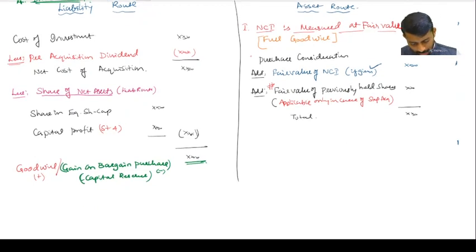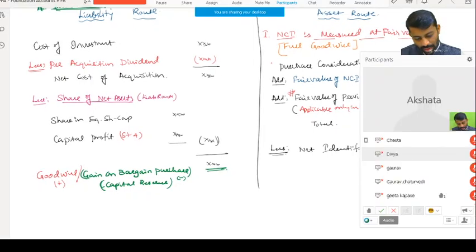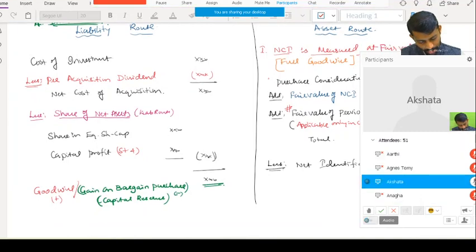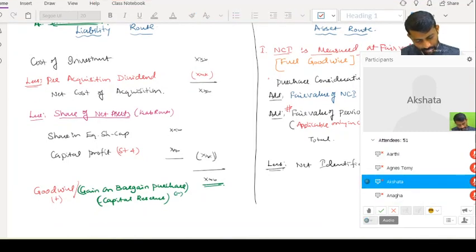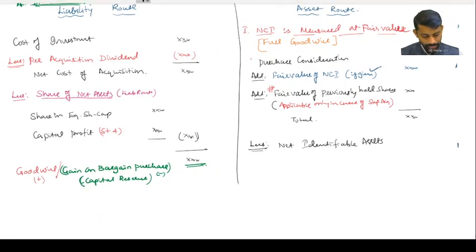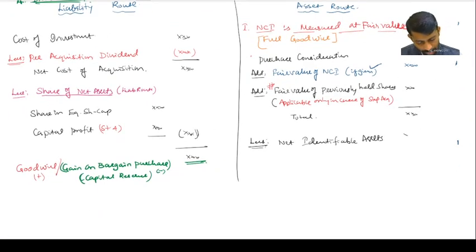Out of that, less net identifiable assets.